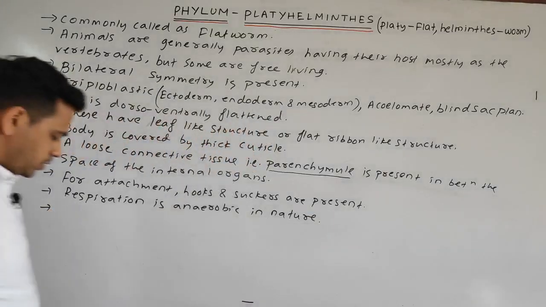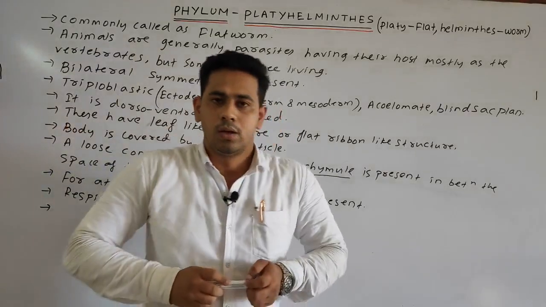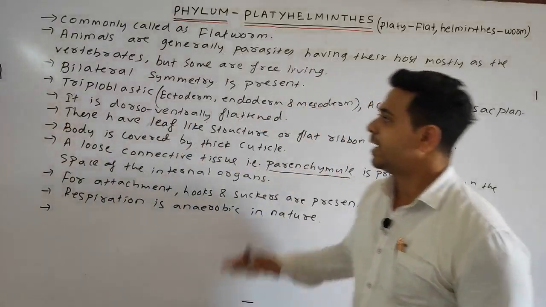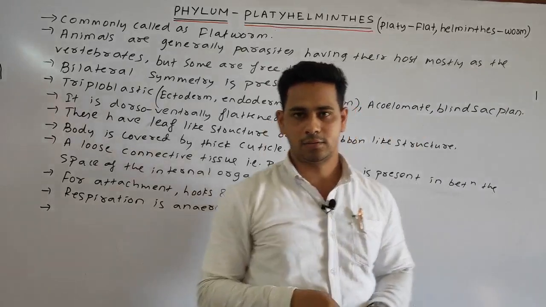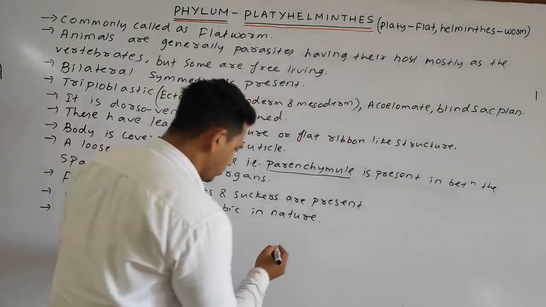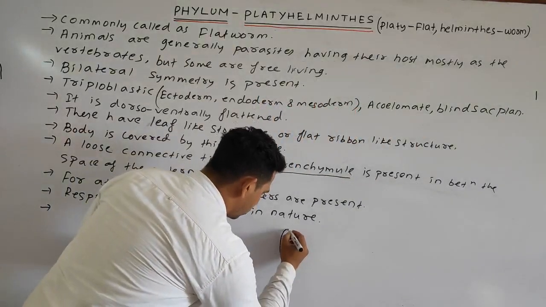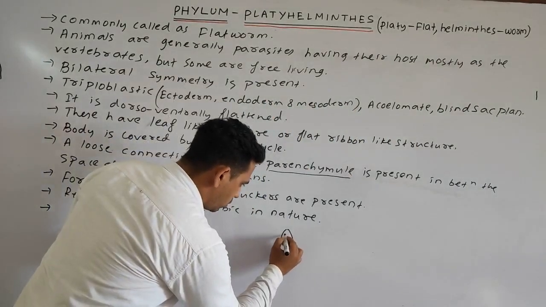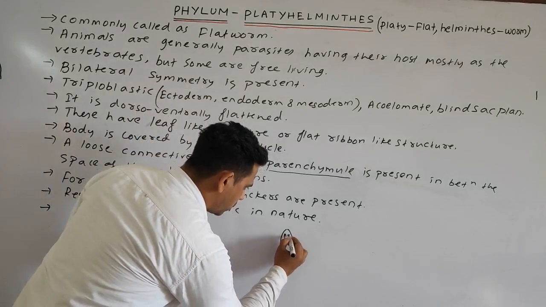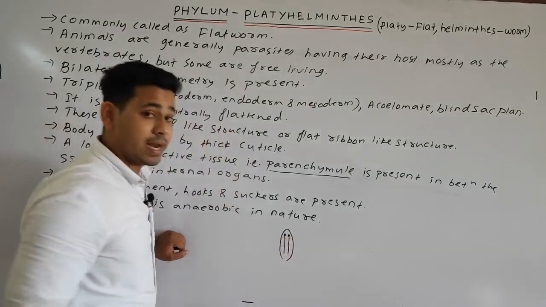Our next point, students. Nervous system. In the case of the platyhelminthes, it is ladder-like. Suppose this is an organism. The nervous system is generally present in a ladder-like form.